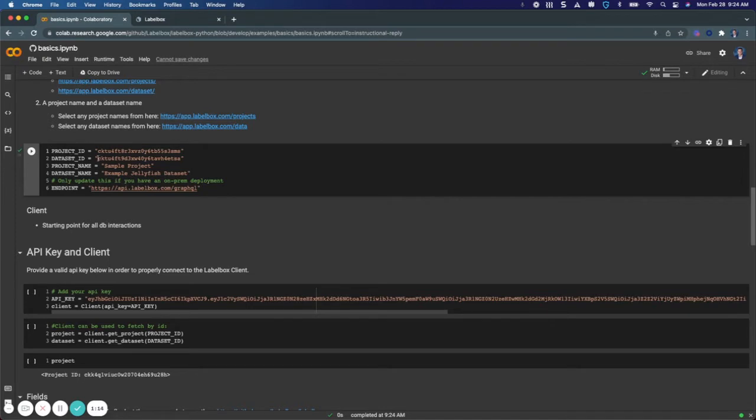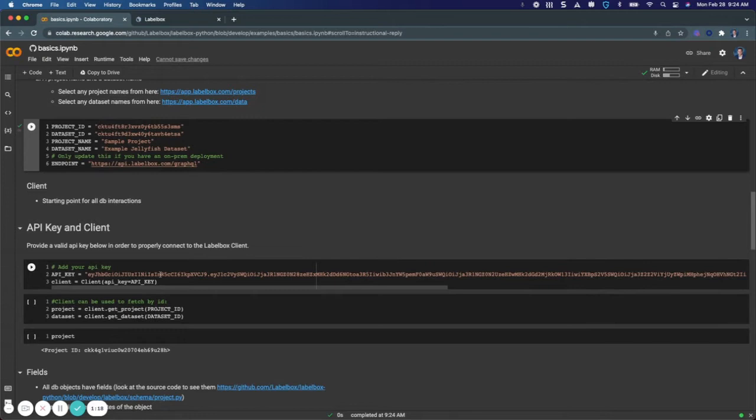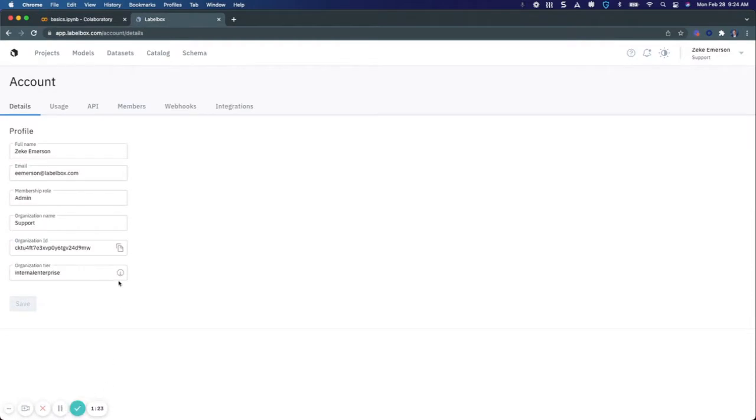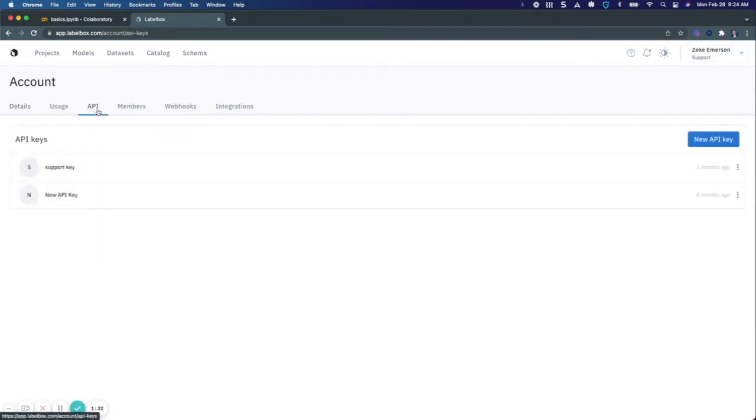So I've now set my variables by running this cell, and I've added in my API key, which I have generated through the UI. I'll show you how to do that quickly. So in the UI, I have navigated to my account settings by clicking on my name right here. And then if I navigate to the API tab, I can create a new key. And once you create a key, you'll only be able to view it in the UI temporarily.